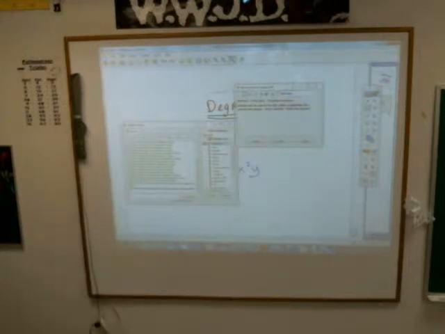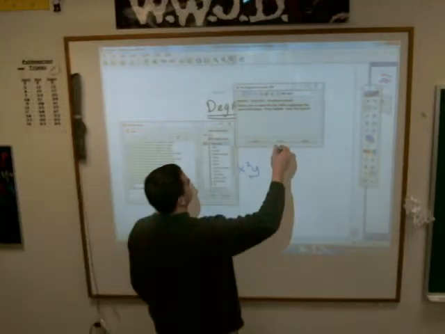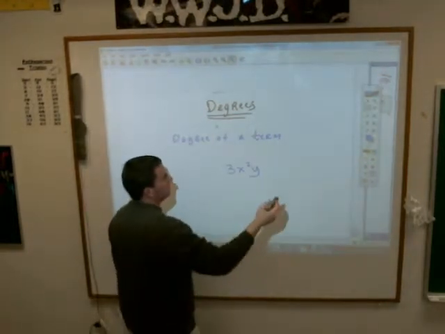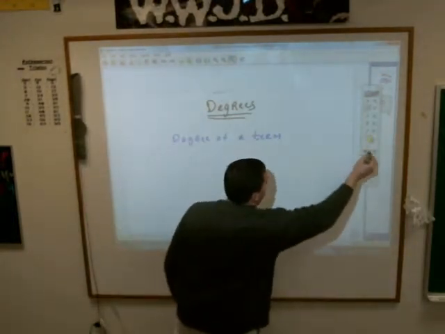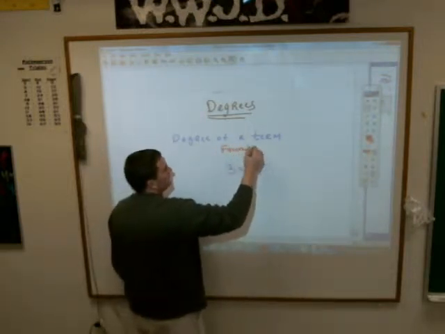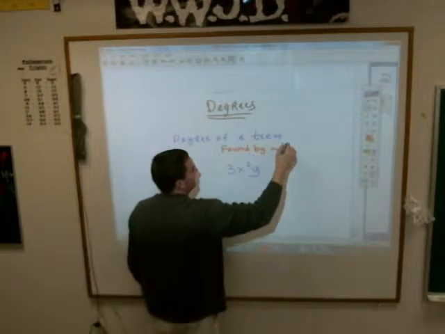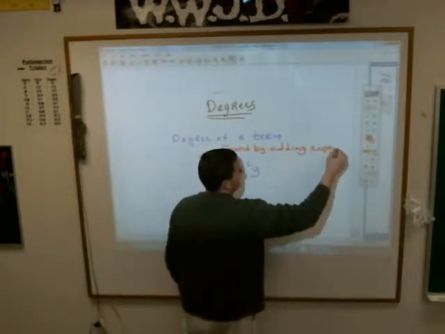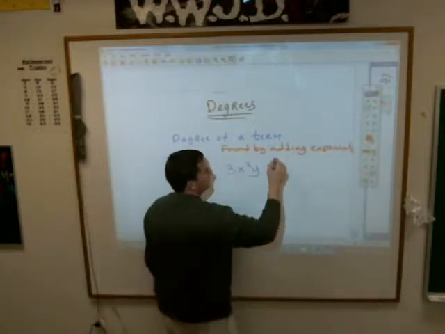The degree of a term is found by adding all of its exponents together. Found by adding the exponents of the variables together.